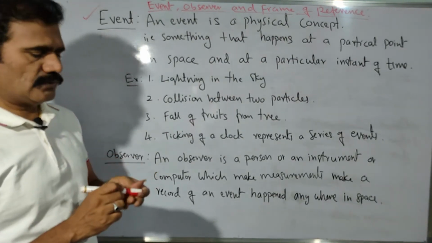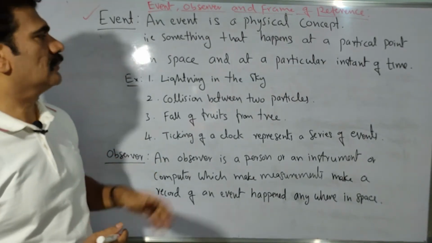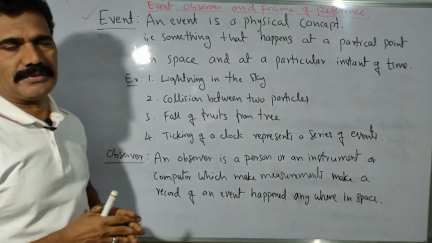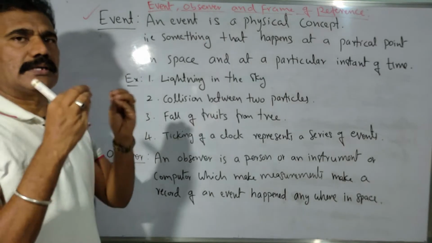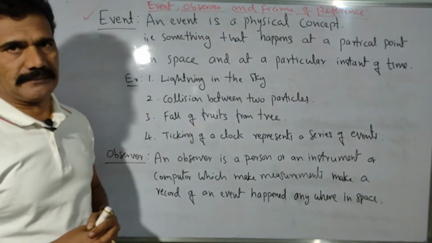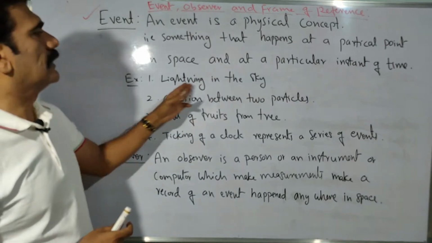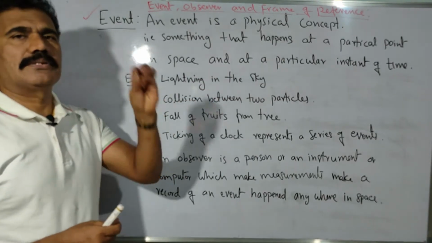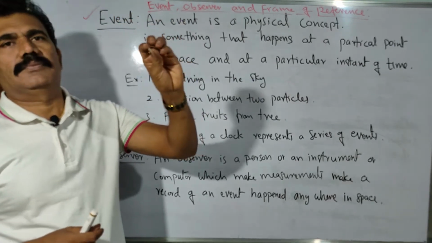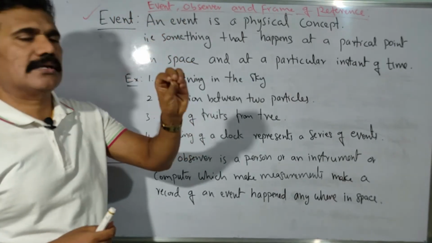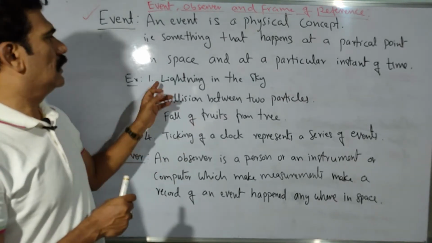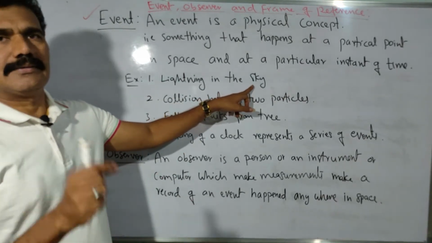Very simple examples can be given here. What type of event can be considered a physical concept? For example, lightning in the sky. It happens once, at a particular time. You can measure the time at which it happened. So lightning in the sky is an event.